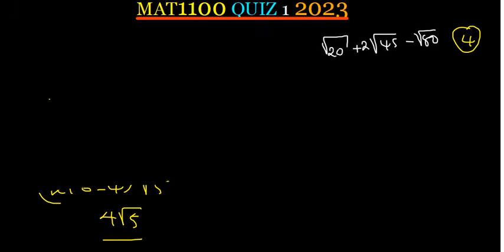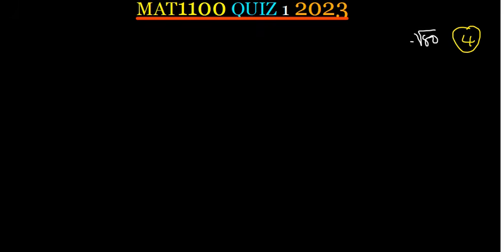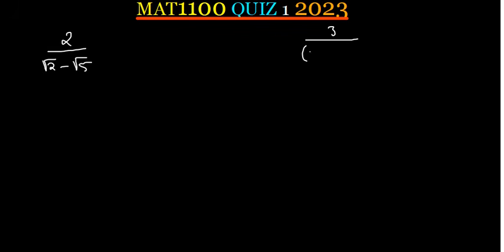which was question C of part question 2. It said rationalize the denominator and simplify each of the following. The first one, we have got 2 divided by square root of 2 minus square root of 5. It is 4 marks. The other one, we have got 3 divided by square root of 3 minus 2 squared. It is also 4 marks. So these all carry the same marks. They are 4 marks each.